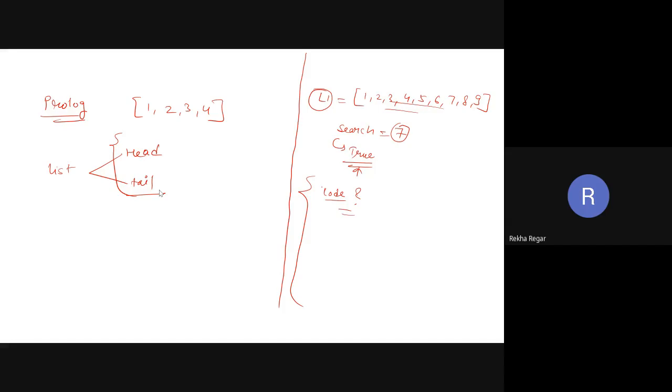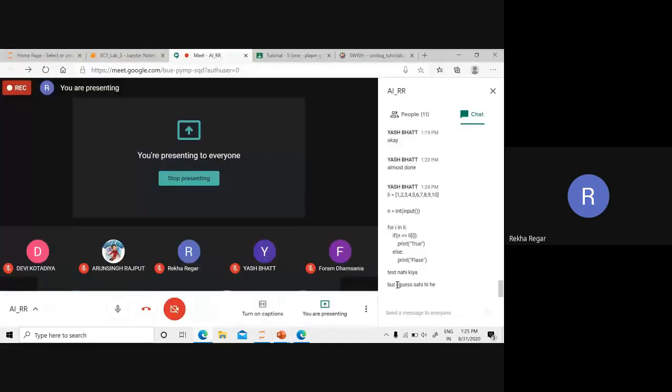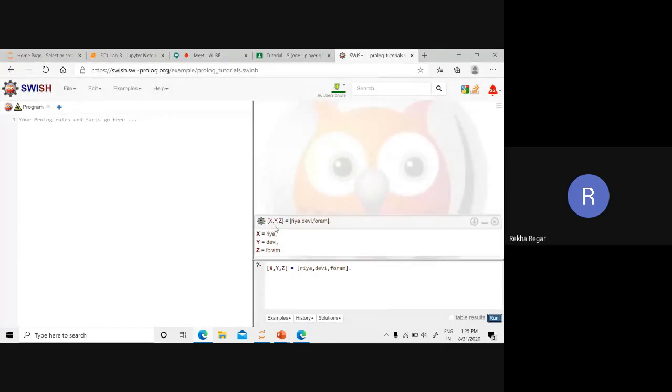So likewise, you can see we have two components. One is the head and one is the tail. So in Prolog, you can see this. Here I wrote one thing called list. On the right hand side, in the query section, I wrote X, Y, Z equals Riya, Devi and forum.